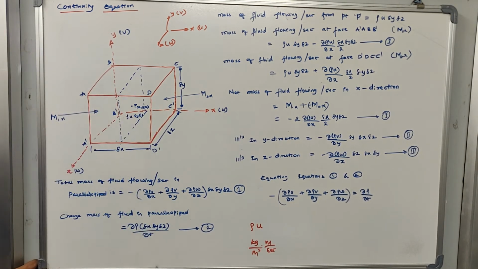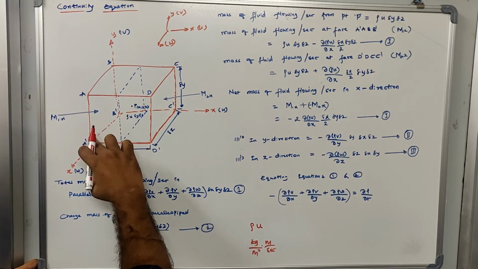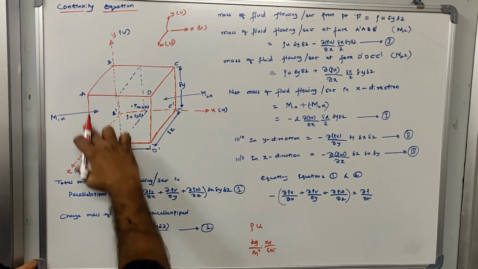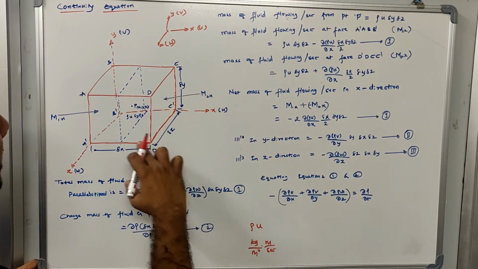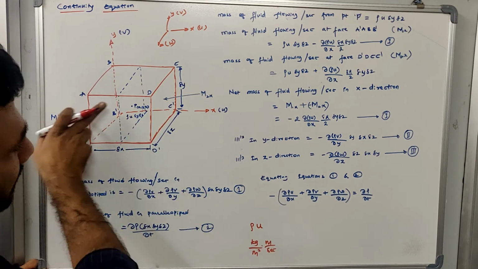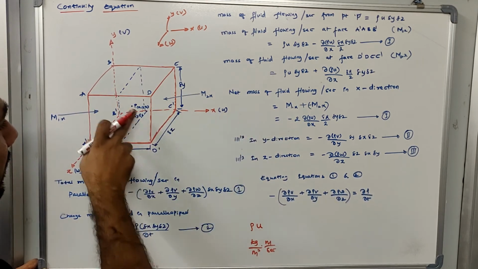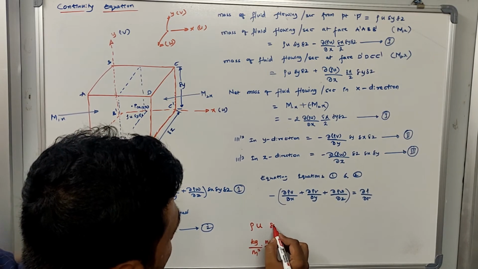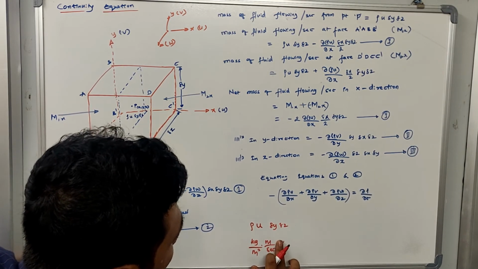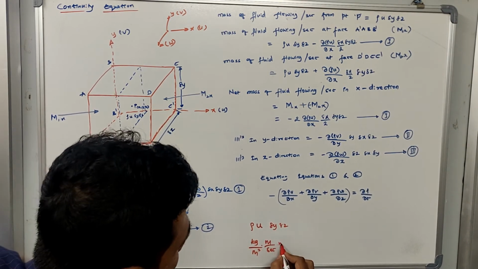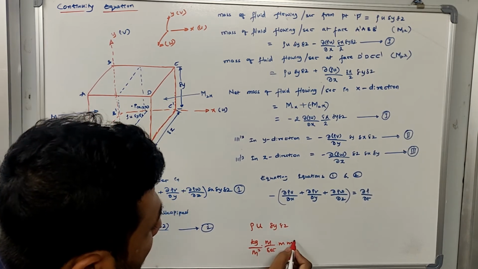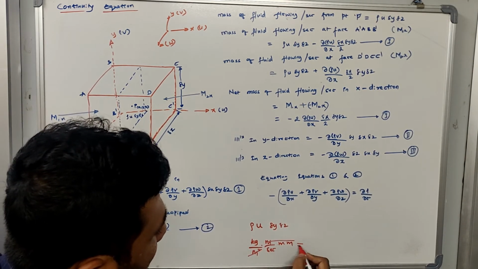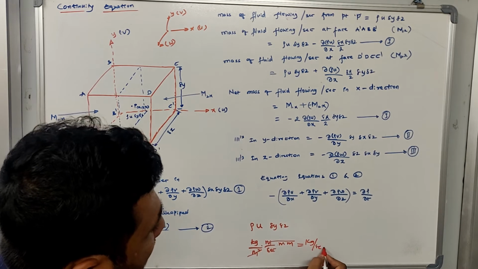Now I'll multiply by the area of the left face or right face, because this will be the area through which the mass is flowing from the point P. The area will be delta Y and delta Z. Let me assume that the unit for delta Y and delta Z is meter. So meter cube will get cancelled, and what is left over is kg per second.